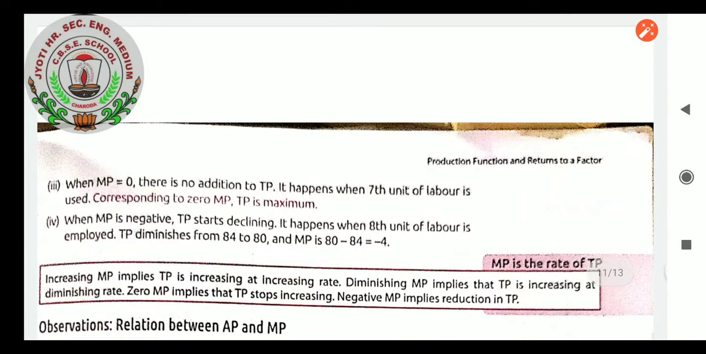When MP equals 0, there is no addition to TP. It happens when 7 units of labor are used, corresponding to 0. TP is maximum at that point. When MP is negative, TP starts declining. It happens when 8 units of labor are employed. TP diminishes from 84 to 80, and MP is 80 minus 84, that is minus 4.